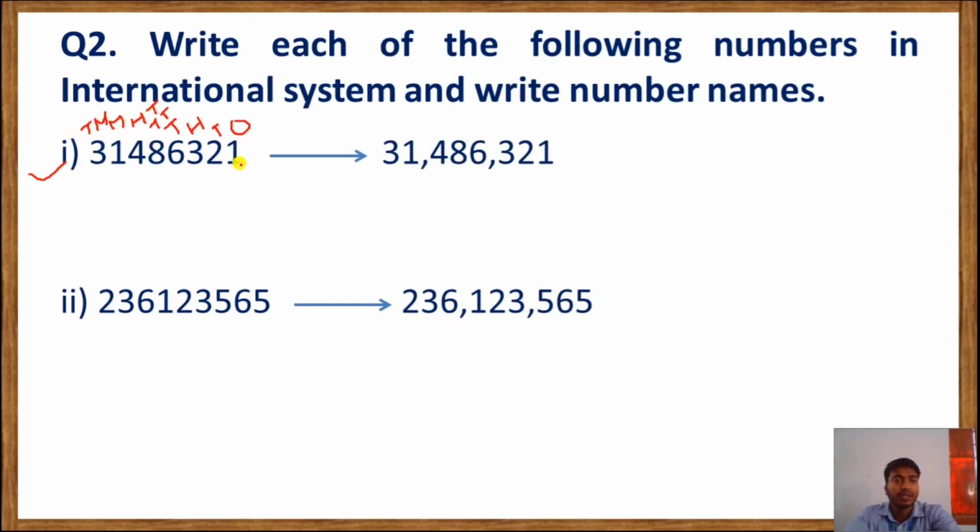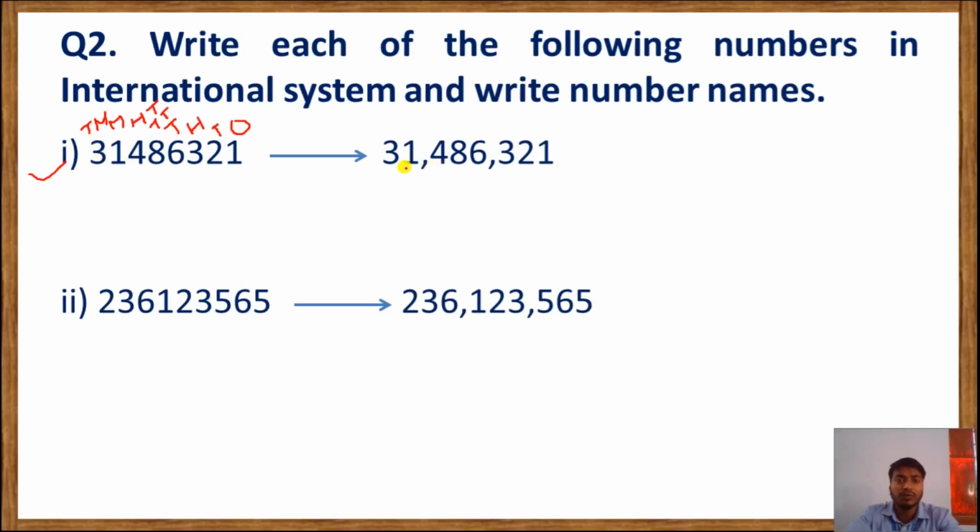Ones, tens, 100 come under the ones period, so we have to give a comma. 1000, 10,000, 100,000 come under the thousands period, then we give a comma here. Then million and 10 million are left.